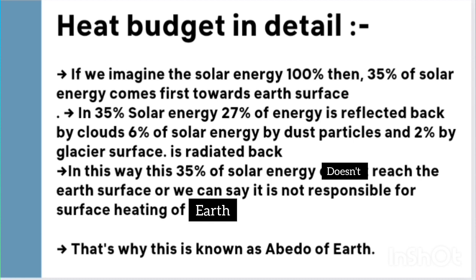In this way, 35% of the solar energy does not reach the Earth's surface, or we can say it is not responsible for heating of Earth. That is why this is known as albedo of the Earth. जो ये हमारी 35% of the energy है, this is not responsible for heating of the Earth's surface, hence it is known as the albedo of the Earth.